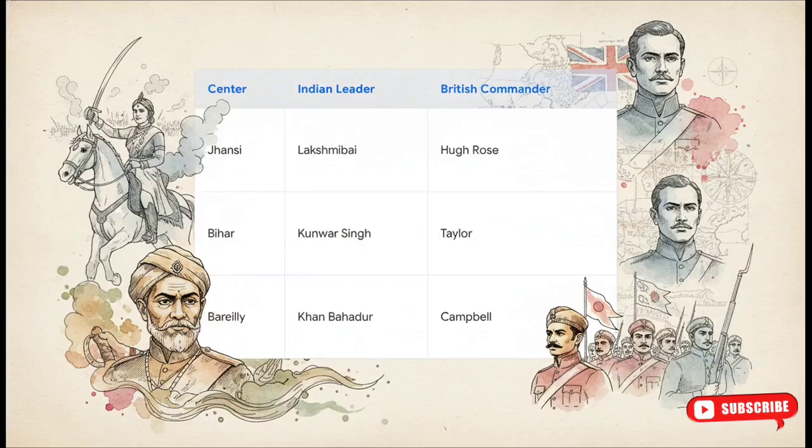The sheer diversity of these leaders, literally ranging from a 22-year-old queen to aging landlords, really shows you just how widespread this anti-British sentiment actually was.